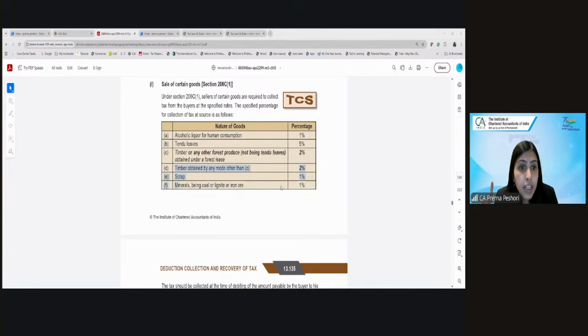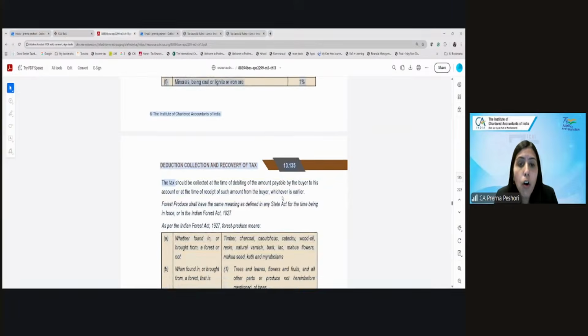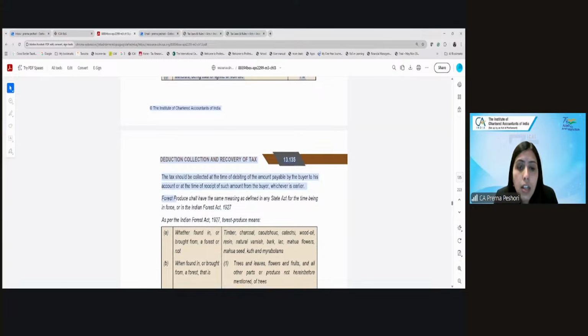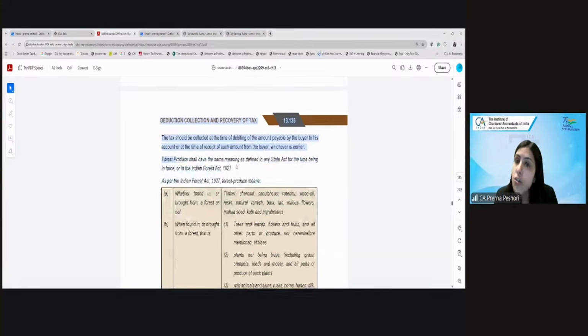However, TCS is not to be collected if the buyer gives a declaration that the goods are purchased for the purpose of manufacturing or processing or for the generation of power and not for trading purposes. Do you recollect this?